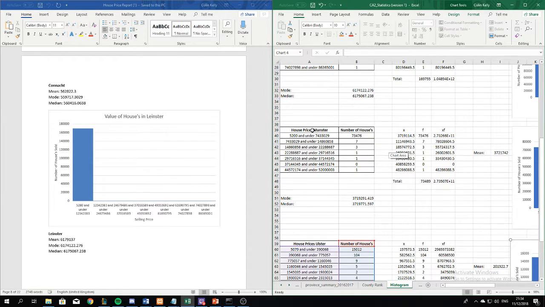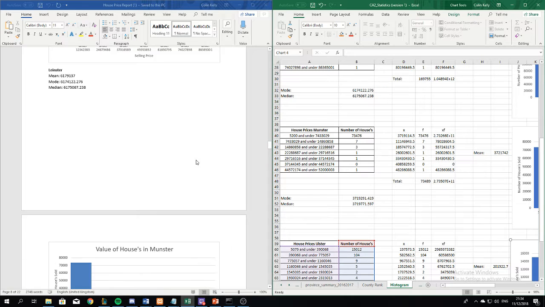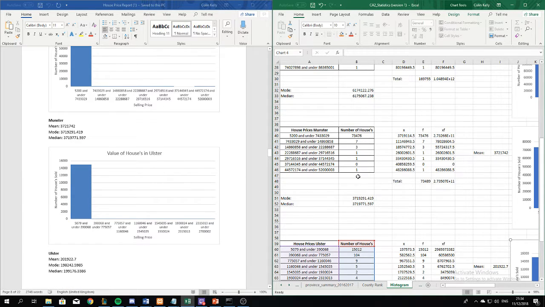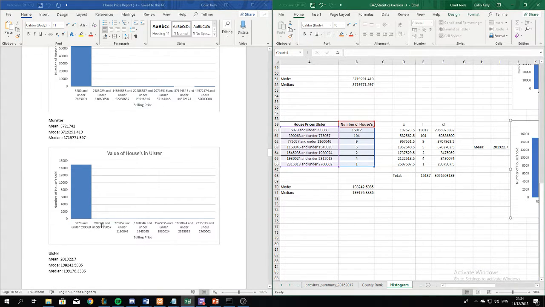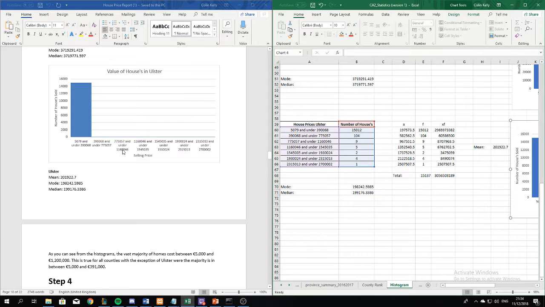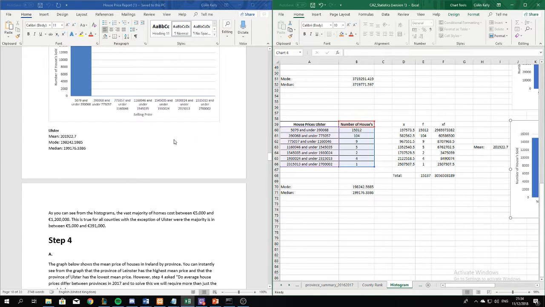But it's the same again when we look at Munster, the graph is all very one-sided. There's very few when it comes to these other brackets, and also the same in Ulster again. And this tells us that most people are buying within the same price range as each other, with very few going to these much more expensive houses, which can be expected.